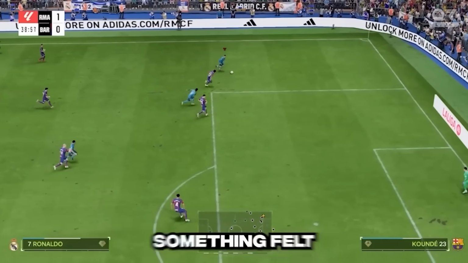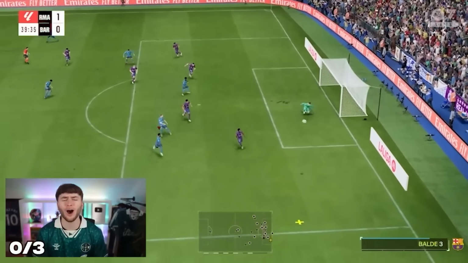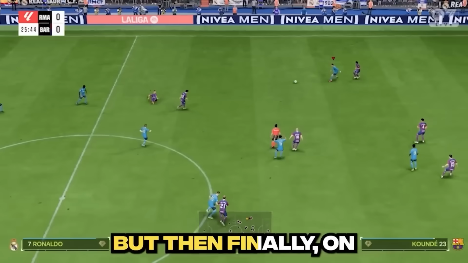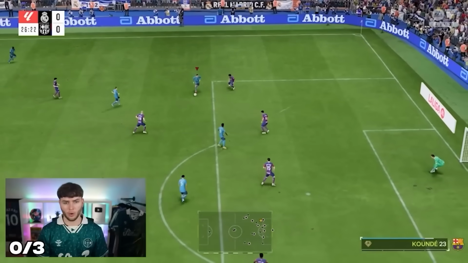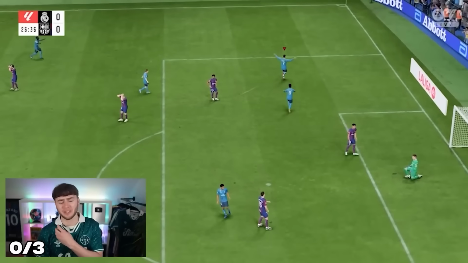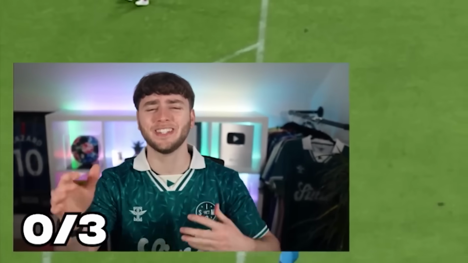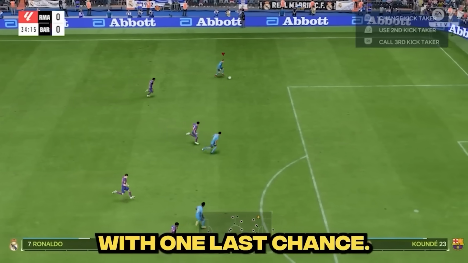But on the third attempt, something felt different. Ronaldo! Oh my... Well, so I thought. But then finally on our 4th attempt, we would score. Ronaldo! Oh, the goal's not as good. So for that reason, we couldn't take it, which left us with one last chance.